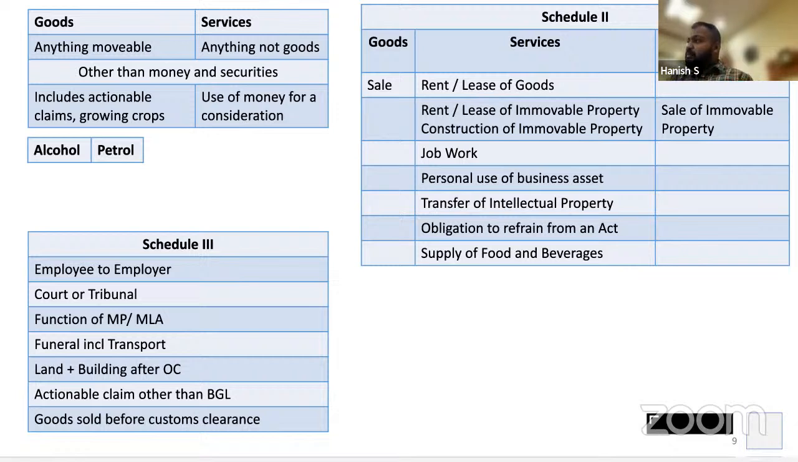Okay. So when the employee does something for the employer in the course of employment, not liable to GST.